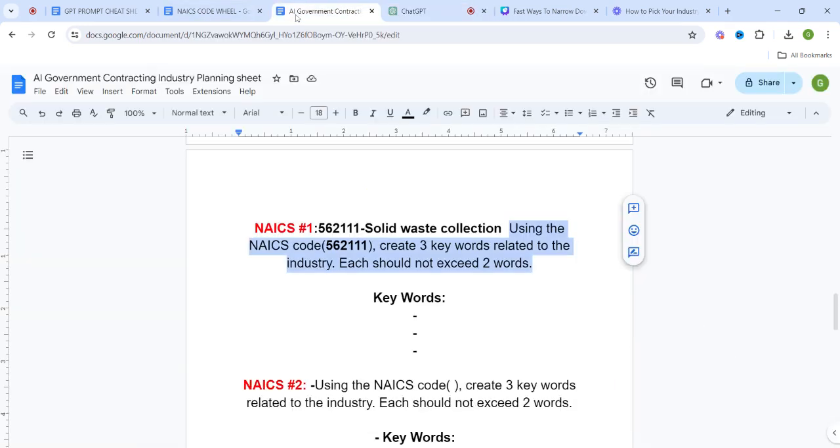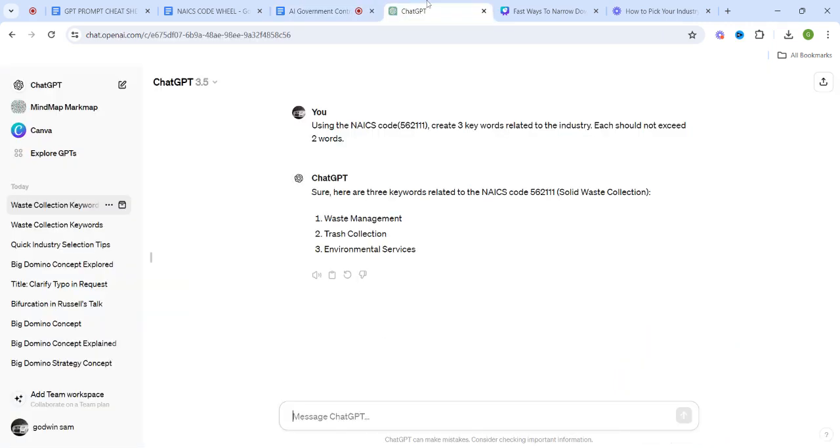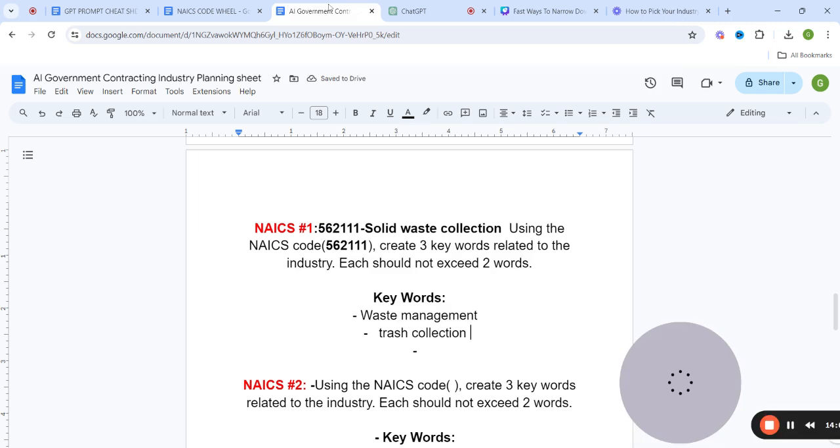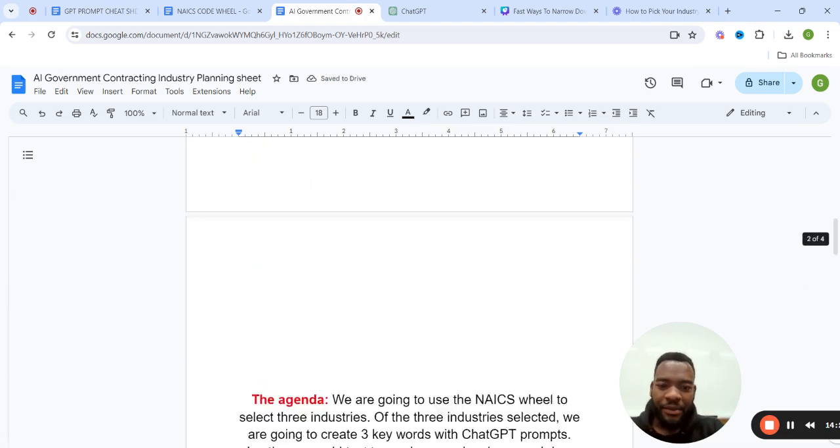This is how I typically go about this. I come back into my documents, waste management, trash collection. And the last thing there was environmental services. Fantastic. Now, let's go back to the steps.